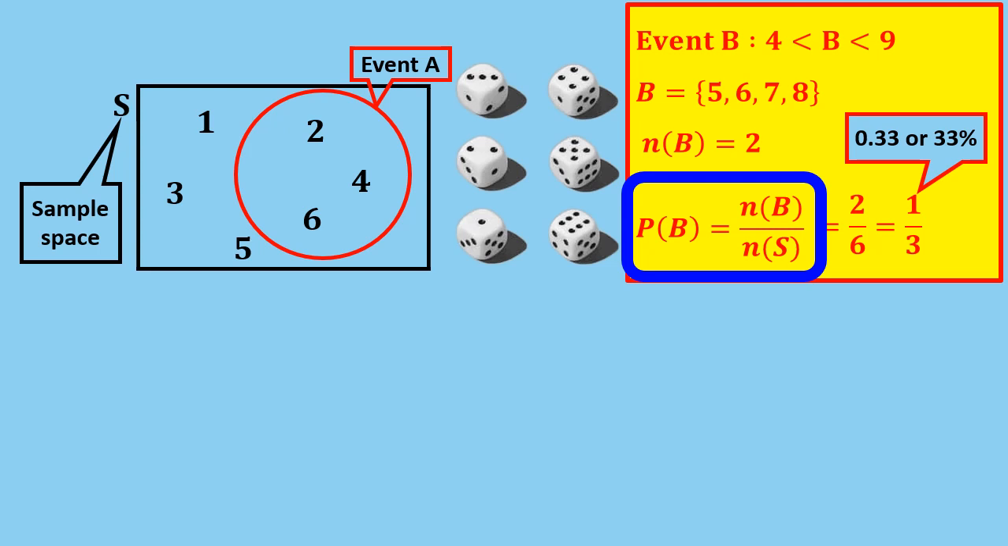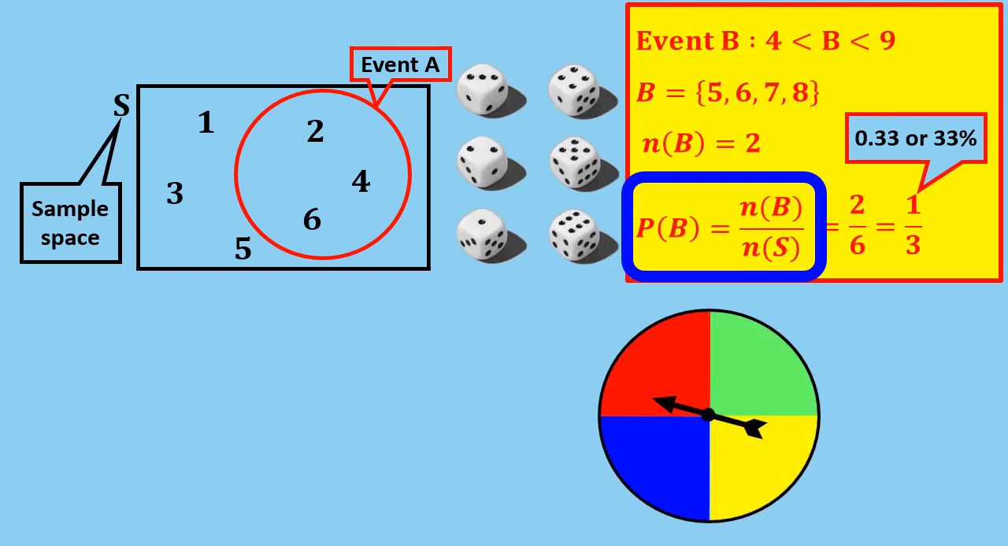For example, if we are using that spinner in an experiment and the experiment's outcome is where the arrow will land after spinning, that experiment will have 4 possible outcomes, each with an equal chance of happening: red, green, yellow, and blue. Then the probability of the arrow landing on red, for example, is 1/4.